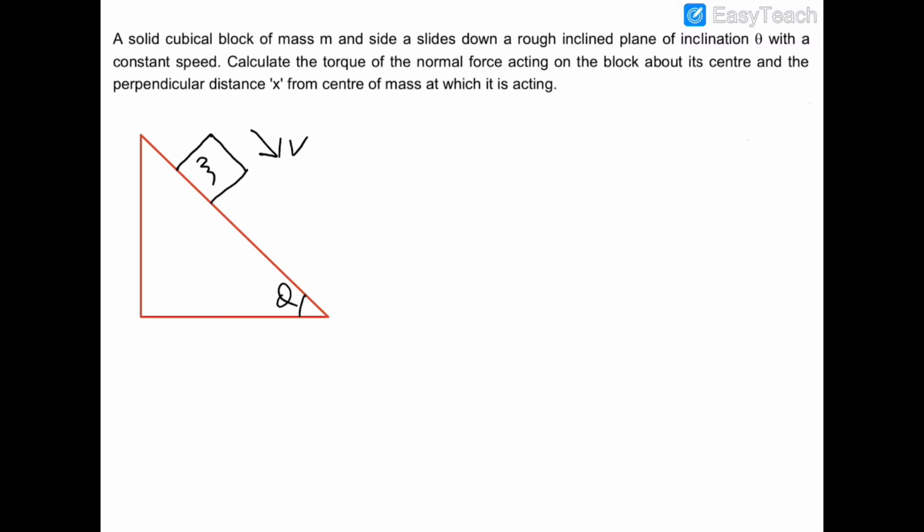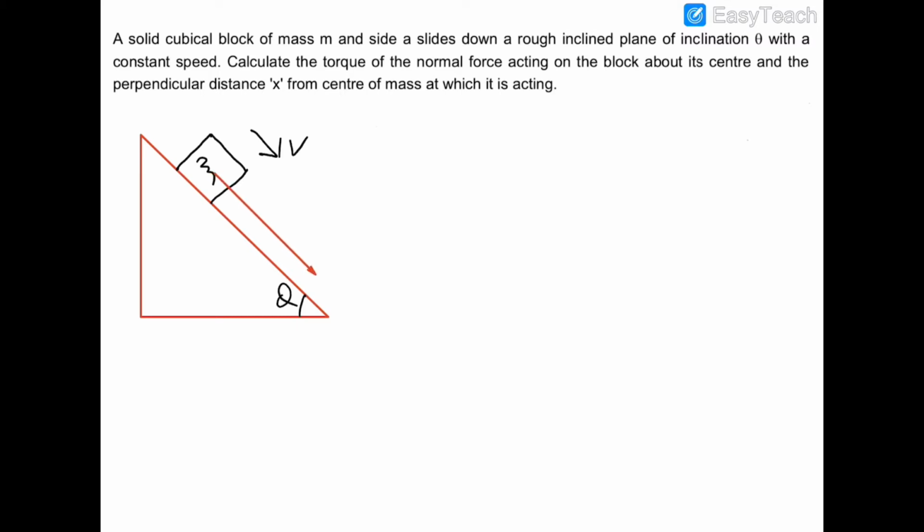So let us first of all write down the forces which are acting on this block. So mg would be acting on the block in the downward direction, like that, or I can say that mg sin theta would be acting like that.